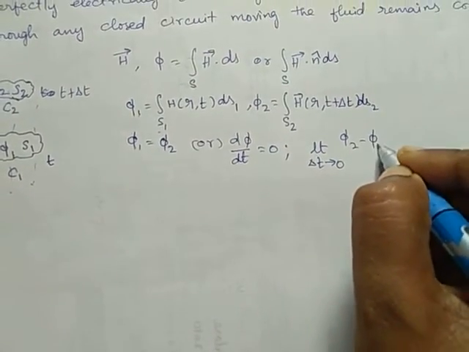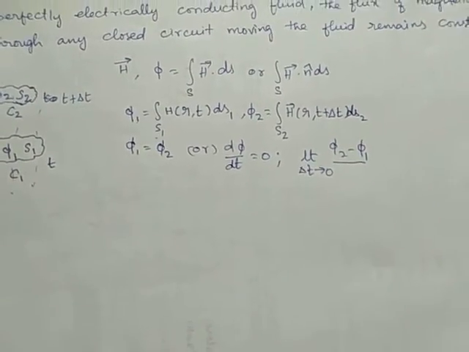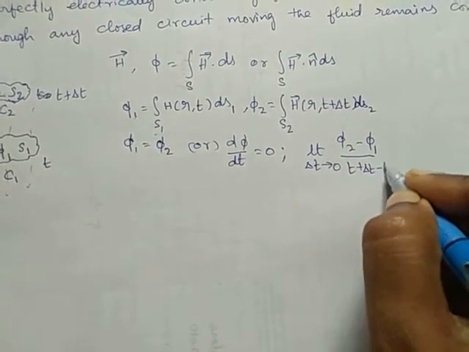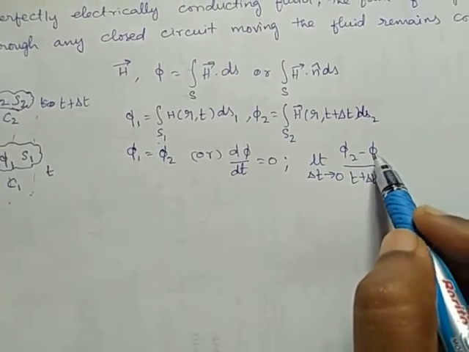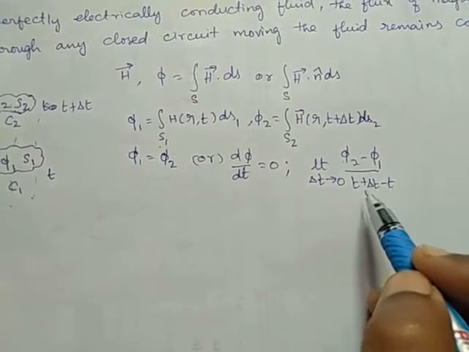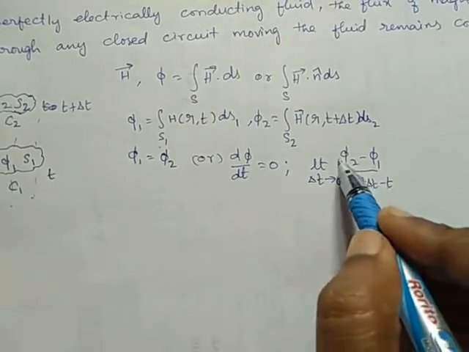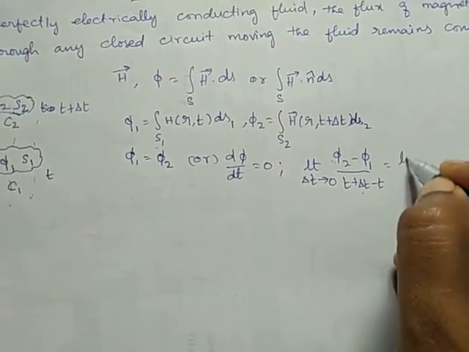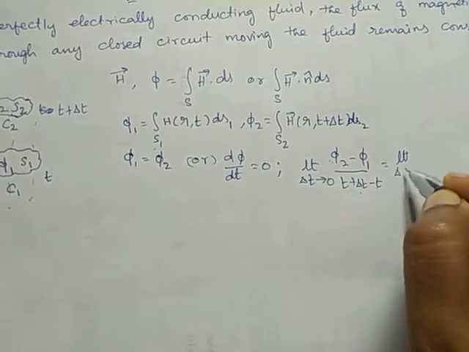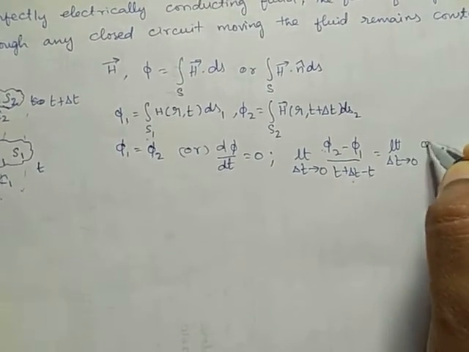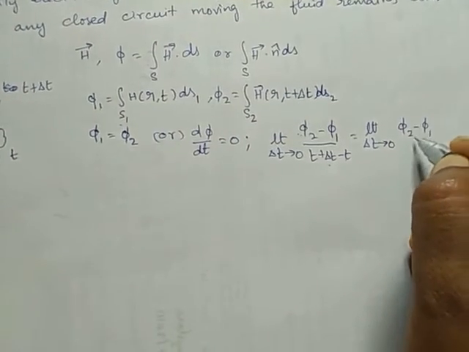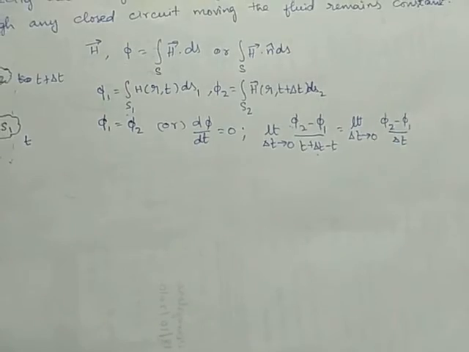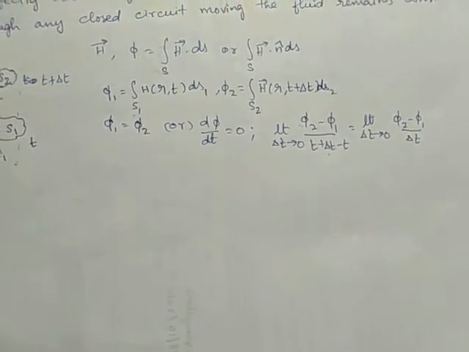The change in magnetic flux is phi 2 minus phi 1 divided by t plus delta t minus t. For phi 1 the time is t, for phi 2 the time is t plus delta t. Therefore phi 2 minus phi 1 divided by t plus delta t minus t. So this is nothing but limit delta t tends to 0 of phi 2 minus phi 1 divided by delta t. So we have to prove this is equal to 0.